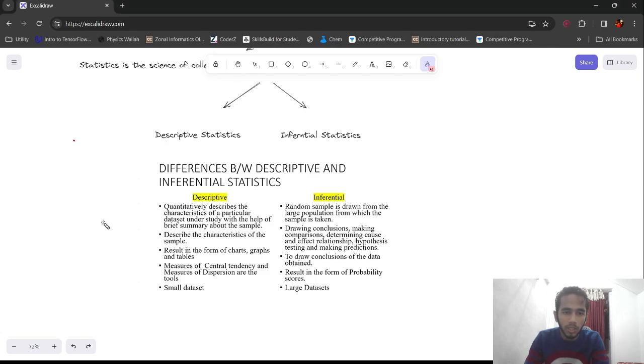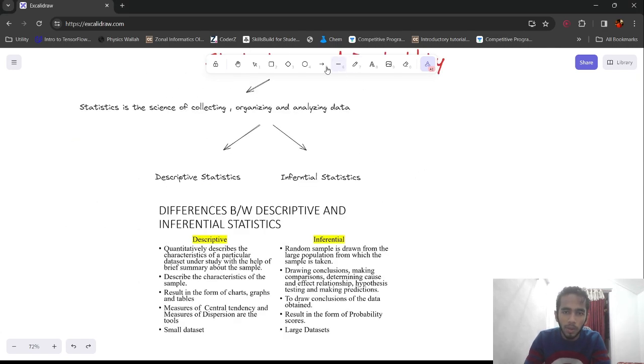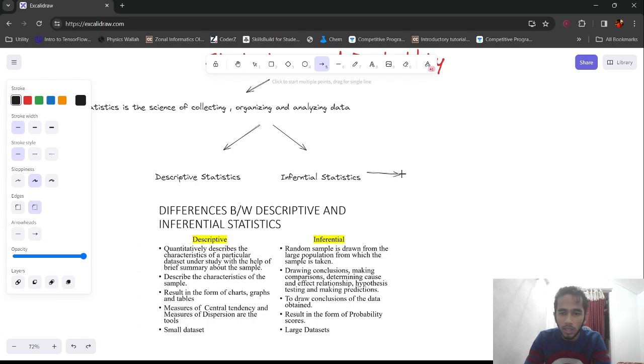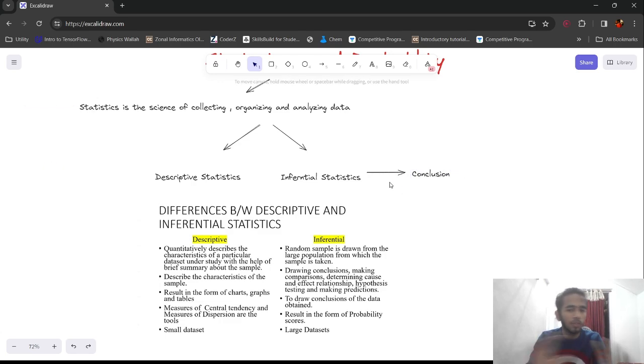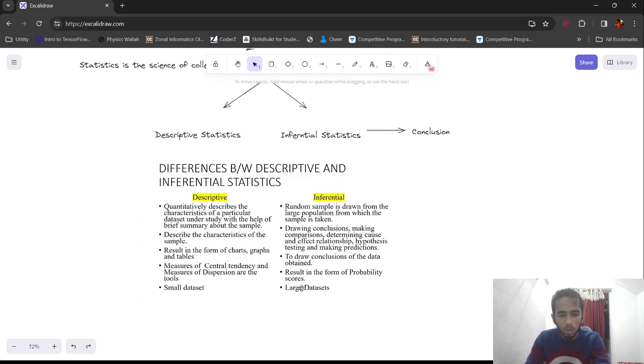I'll also paste that so that it's easy for you to understand. So, descriptive and inferential. From here we get that inferential is a conclusion. A conclusion that we draw is known as inferential statistics. From a data set, we are drawing a conclusion. So here also it is written to draw conclusions of the data obtained, and it results in probability scores.